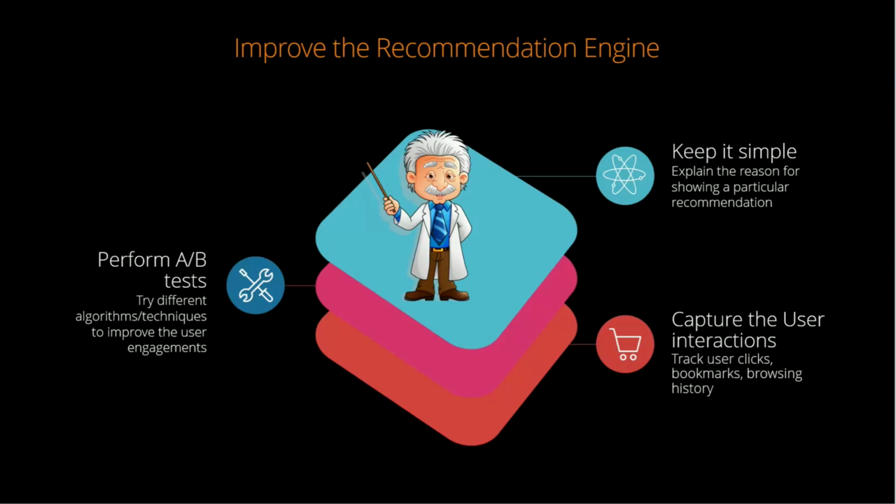And the most important part that we also learned based on feedback is, whenever you're building an article recommendation engine, you have to keep things simple. The moment you complicate things, let's say the user doesn't know why a particular recommendation is shown to him, then it becomes hard for him to trust your recommendation. That's exactly the challenge that we had. So right now, it's a work in progress: we are trying to tell the user why a particular recommendation is shown, because he has seen so-and-so recommendations.